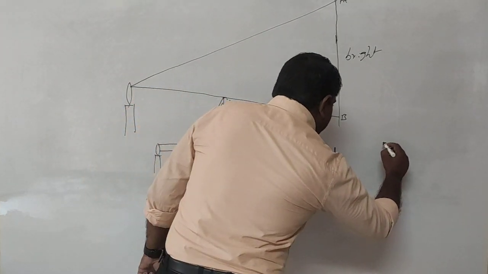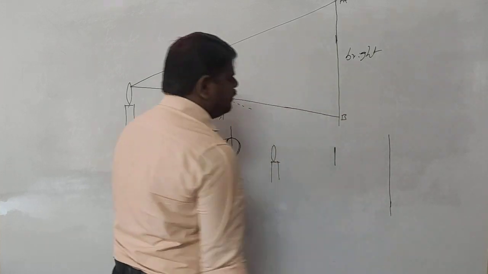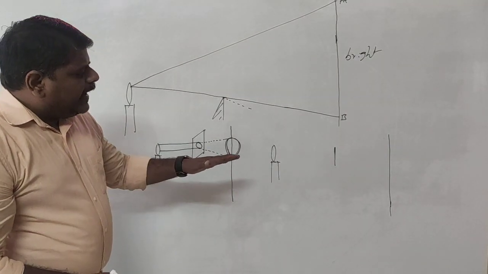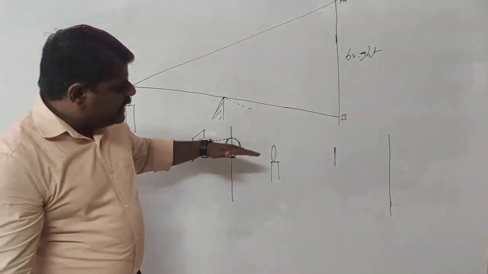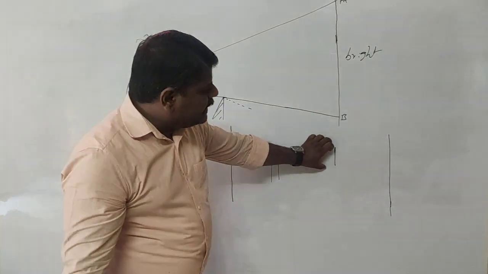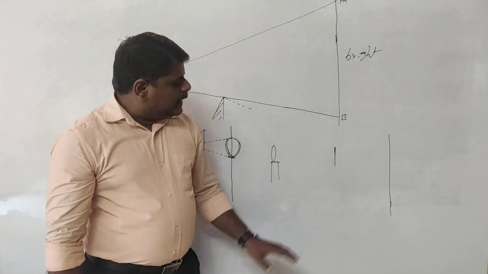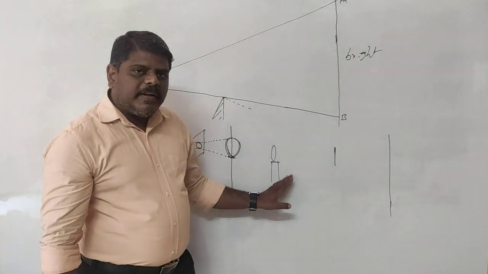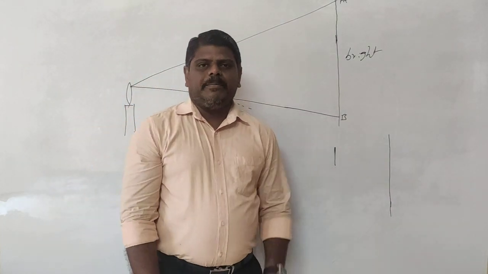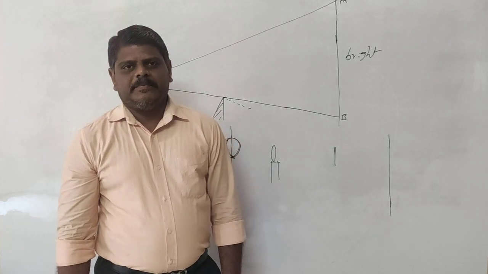Now, what happens? You are going to arrange the screen at this place. Now, if the ray of light is traveling in a rectilinear propagation direction, in a straight direction, what should happen? Whatever the size of the length of the object is, the same size of the length of the object should be found. Now, if the candle or the source of light will produce the image of this object on the screen, then what is the size of the image? The length of the image, more than the object or less than the object?